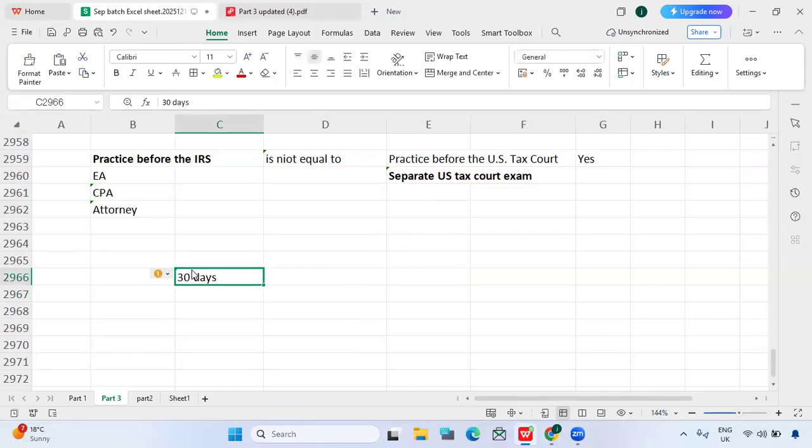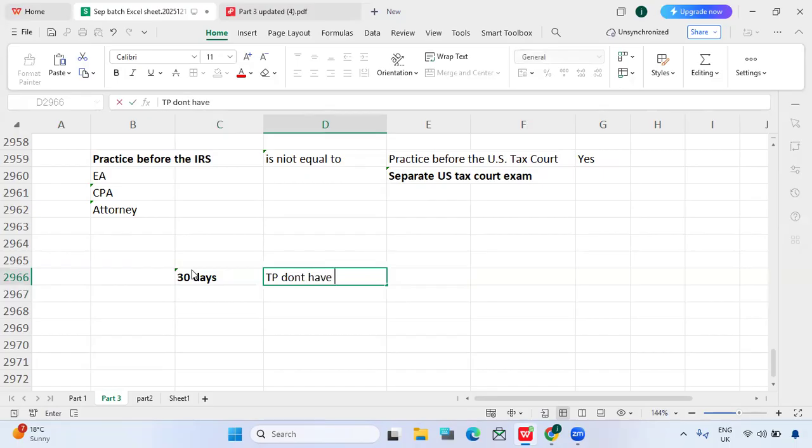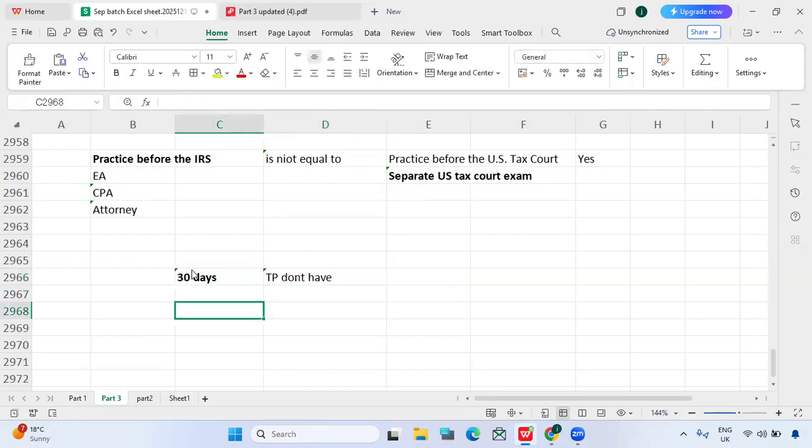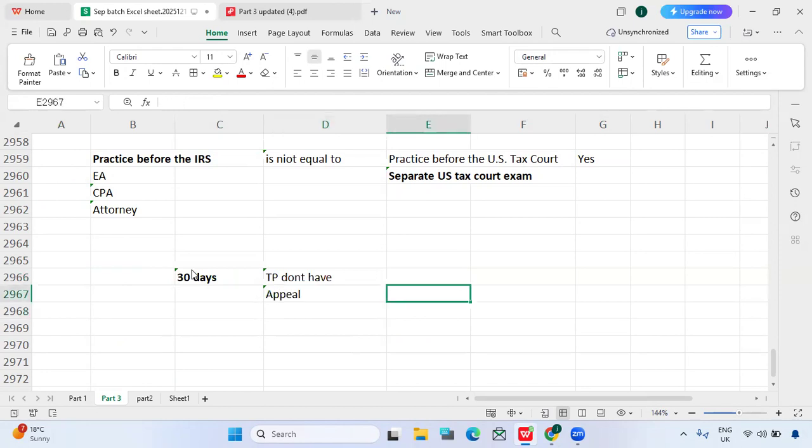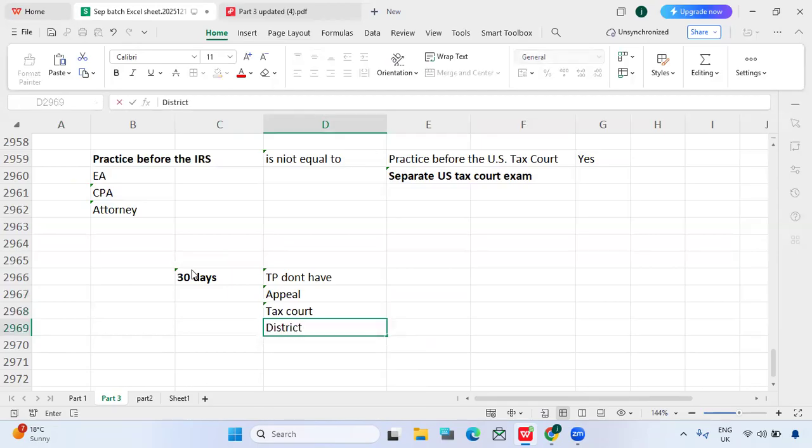The taxpayer has no proof, but still files a case in appeals, and the appeal is dismissed. The taxpayer loses the case, but again he has the right to approach the US tax court, and also the district court. So we do have all these options, right?